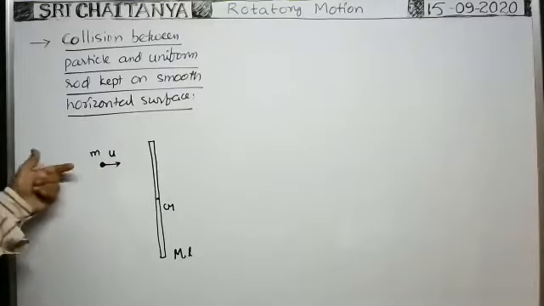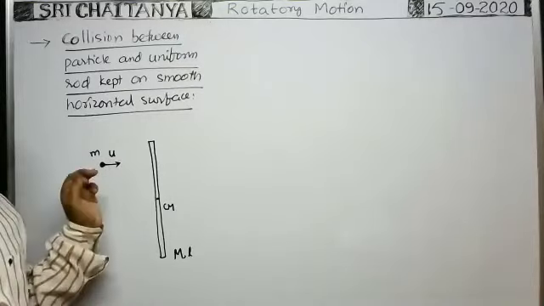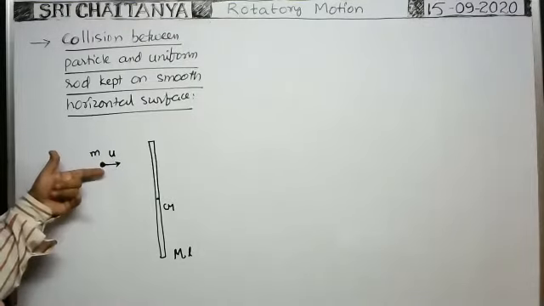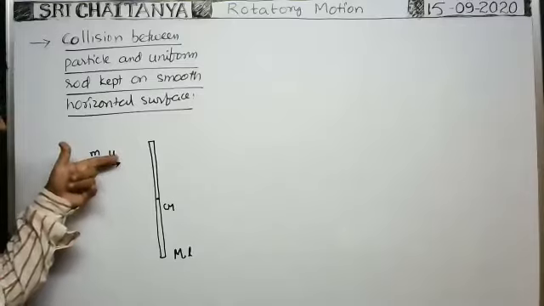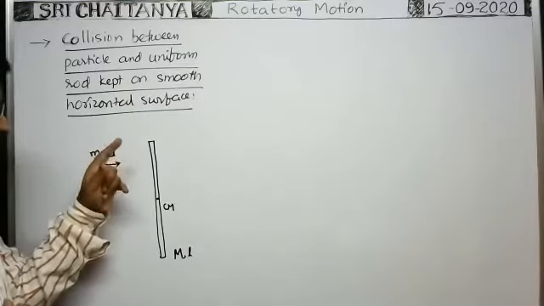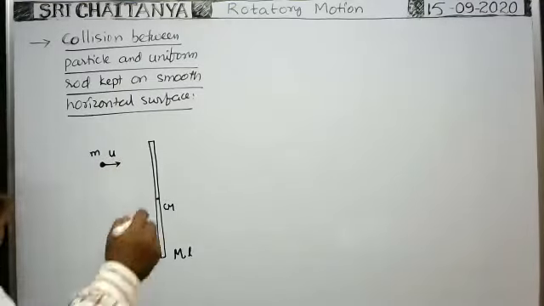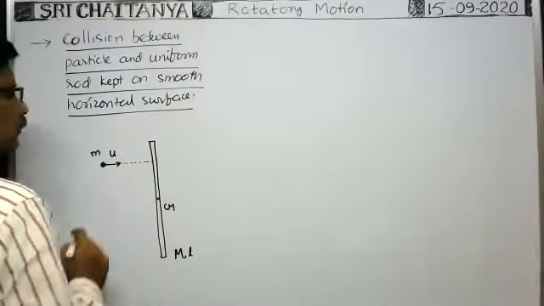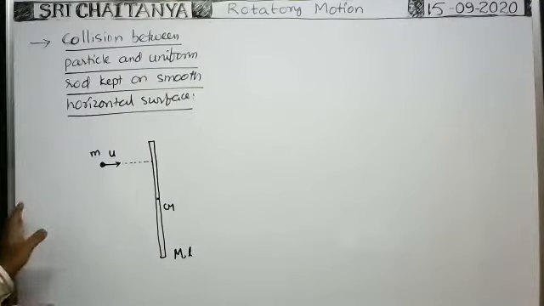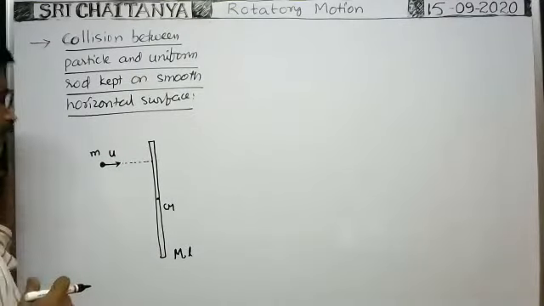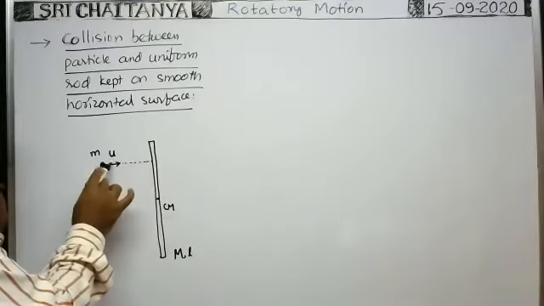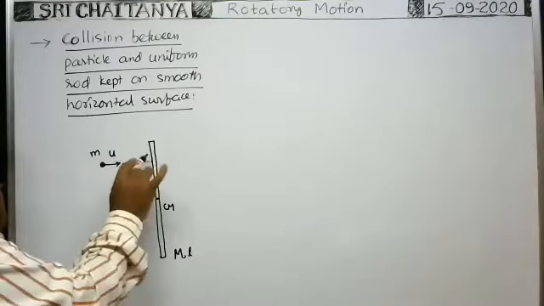This particle also travels on the smooth horizontal surface only. Everything happens on the smooth horizontal surface only. Whenever this particle travels with velocity u along the horizontal direction and makes collision with the rod, exactly at this point, immediately the velocity of this particle changes and the rod starts motion.